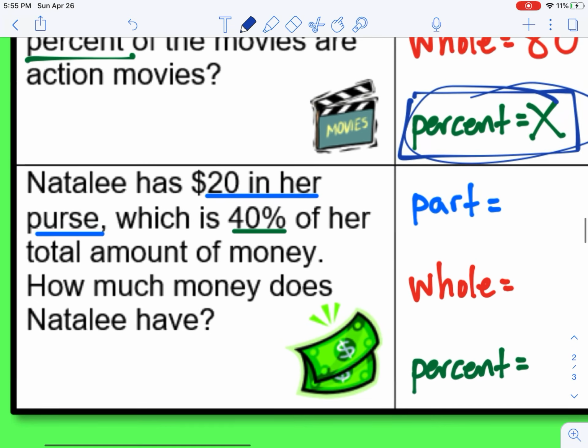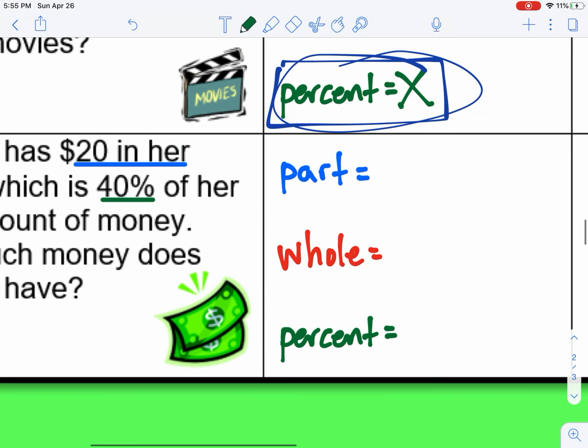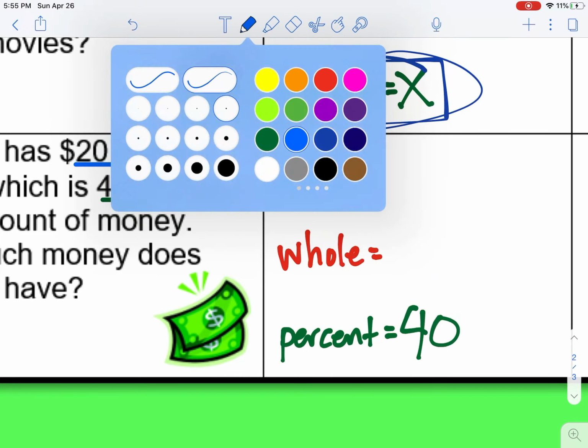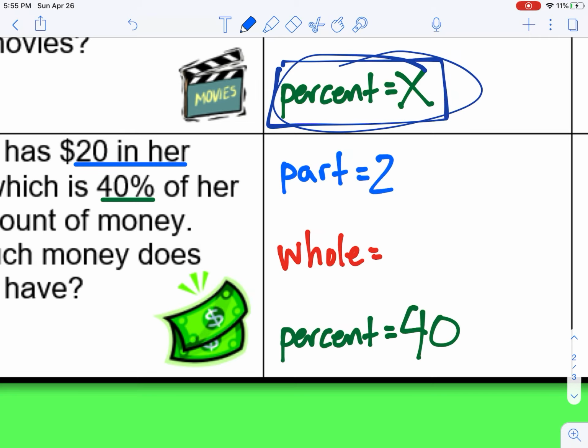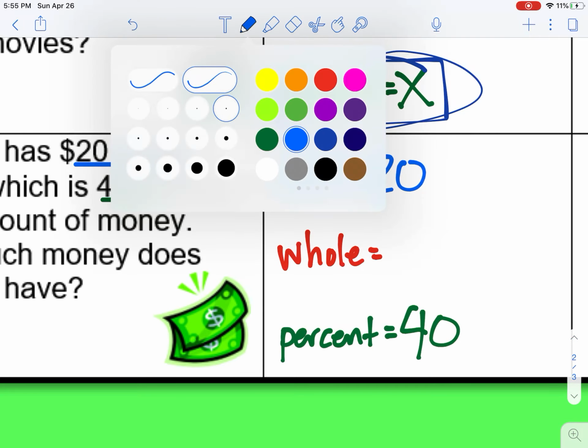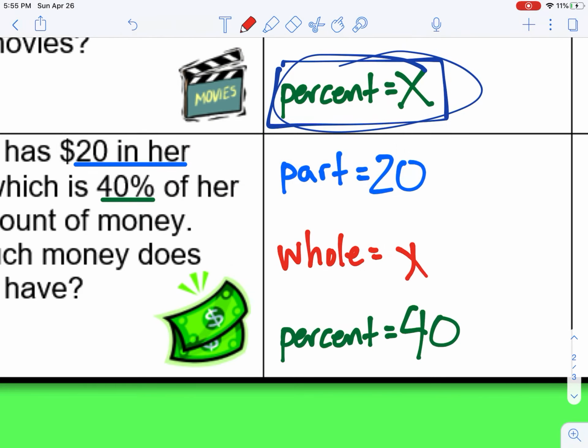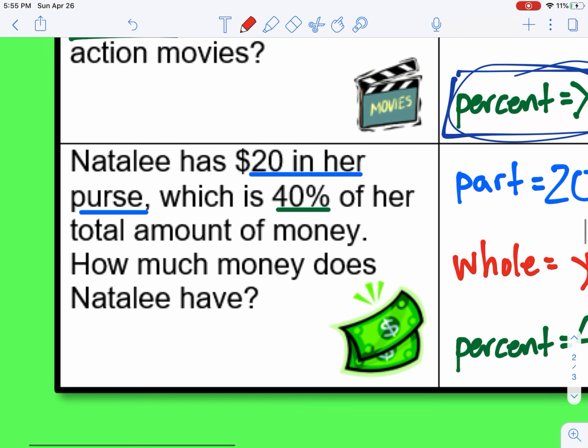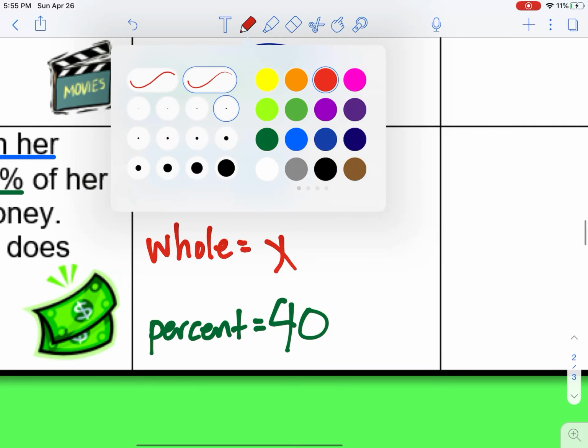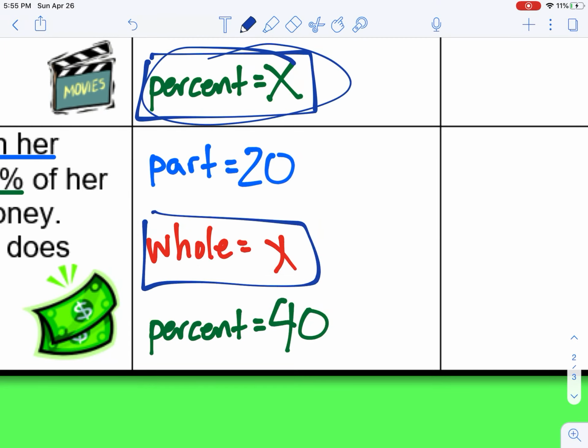All right, last problem. Natalie has $20 in her purse, which is 40% of her total amount of money. How much money does Natalie have? So I noticed that percent right away, so I'm going to use 40 for percent. And I know that Natalie has $20 in her purse. That's not all of her money, it's just part of her money. So this time we're going to be looking for our whole. It also tells us to find the total amount of money, and total and whole go together. So this time I'm looking for whole.